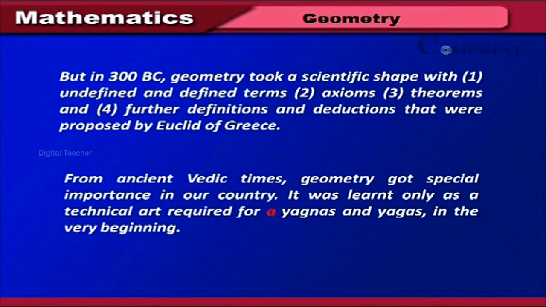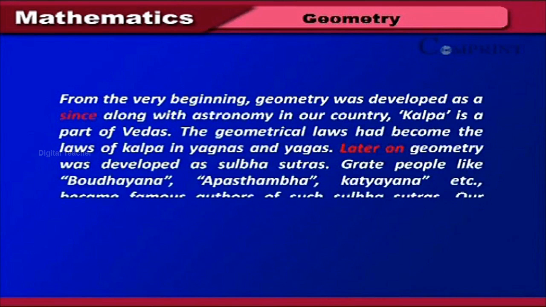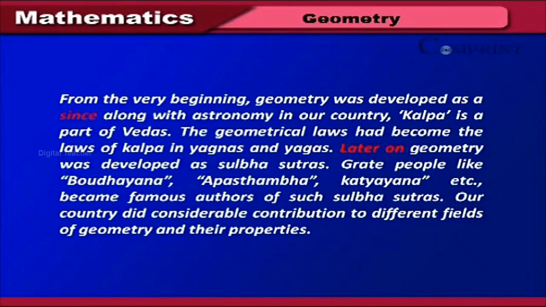From ancient Vedic times, geometry got special importance in our country. It was learnt only as a technical art required for yajnas and yagas in the very beginning. From the very beginning, geometry was developed as a science along with astronomy in our country. Kalpa is a part of Vedas.